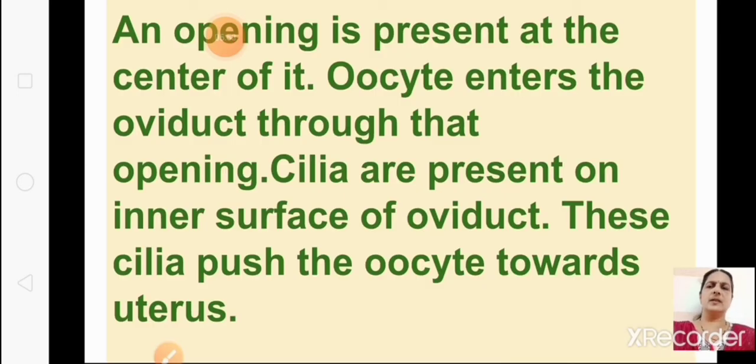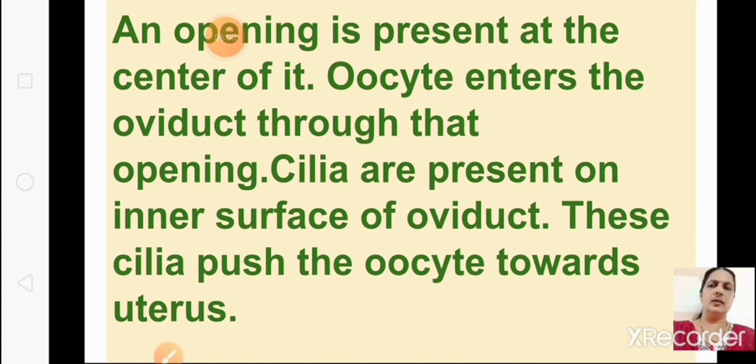An opening is present in the center of it. The oocyte that is in the ovary enters the oviduct through that opening. Through that opening, this oocyte is released from the ovary.